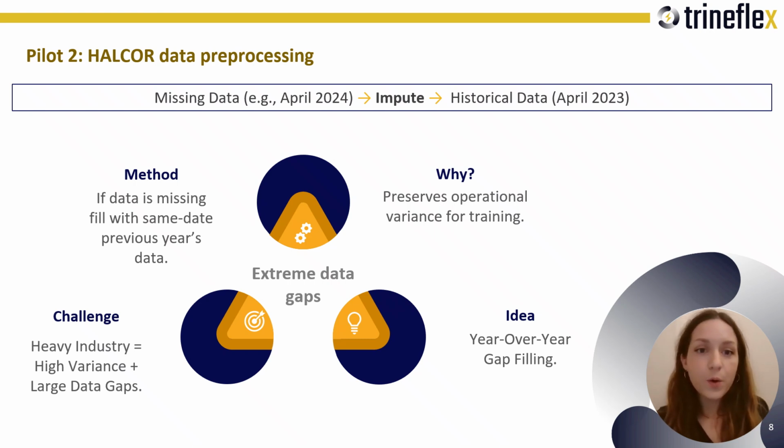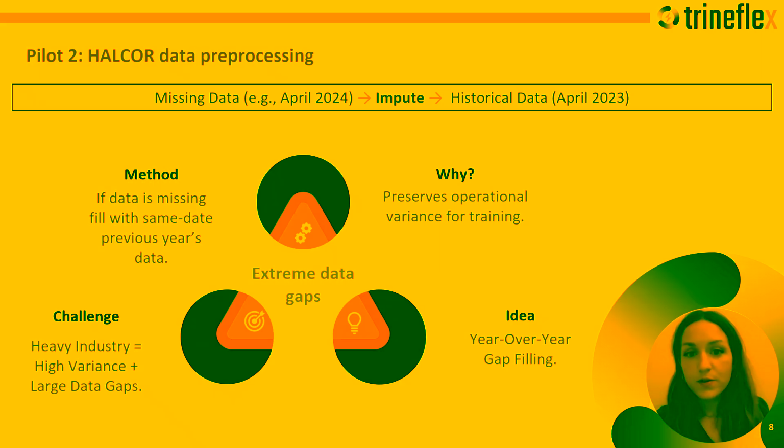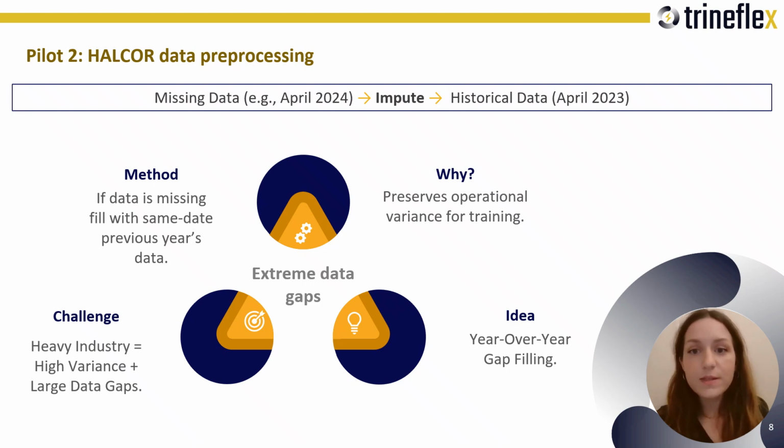So we used year-over-year gap filling. If days were missing in 2024, we filled them with the same dates from 2023. This preserves the factory's typical variability, so the model trains on realistic dynamics. The method works best when seasonal operating patterns are compatible year to year.